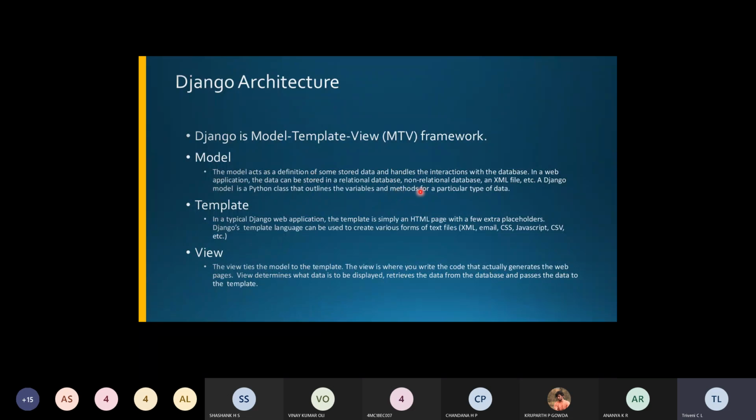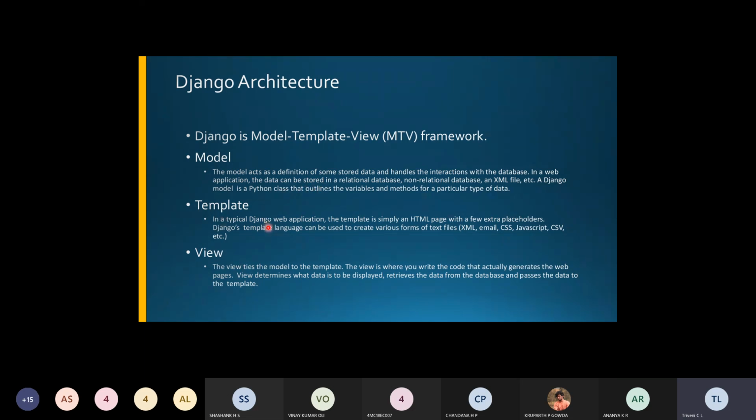So where do we store this data? The data can be stored in relational or non-relational databases, or in an XML file also. If you take the Django model, it is a Python class that outlines the variables and the methods used for a particular type of data. The Django model is being used here.